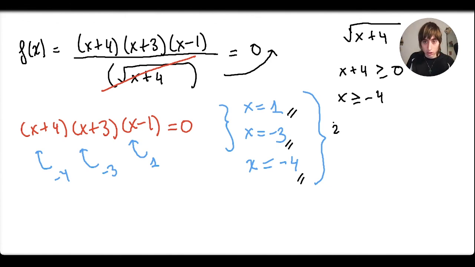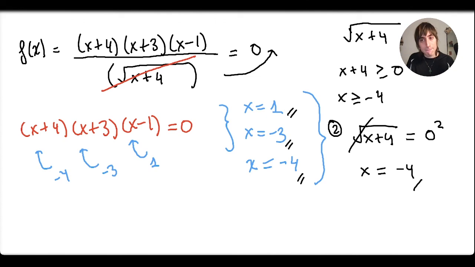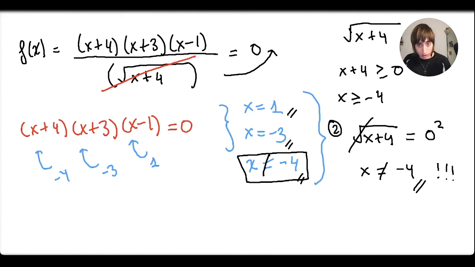So the second condition, watch out, is that the square root of x plus 4 cannot be equal to 0. So we're going to study when this happens. I get rid of it, power of 2, so x equals minus 4. Careful, because we cannot use this input. And we have it right here. So this is not a valid x-intercept. Why? Because x equals minus 4 is not even in the domain, so you cannot even use that input. It won't cross here. Even though it seemed like it would be one, there isn't.